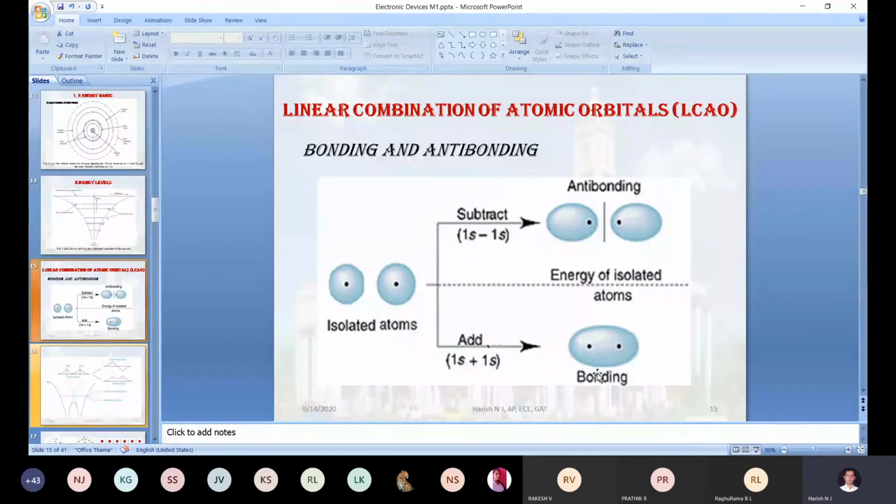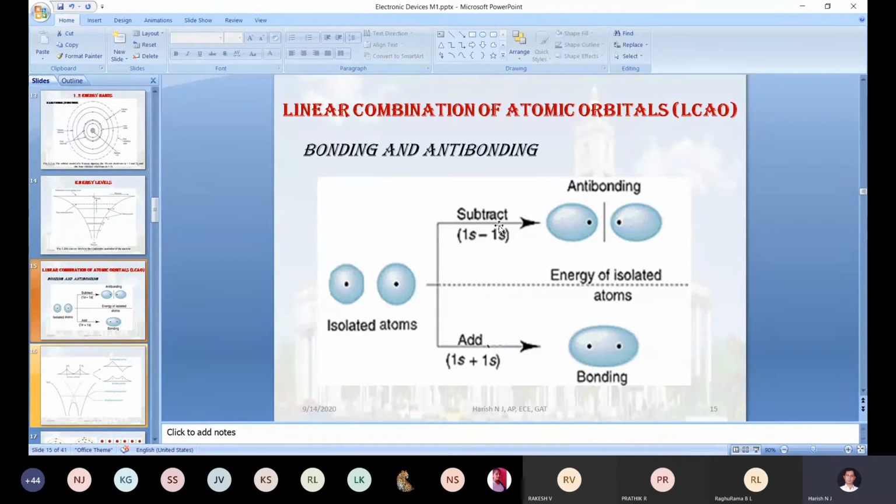That happens due to the sharing of an electron when it forms a bond. That type of bond we call a bonding molecular orbital, or simply a BMO, symbolically represented as sigma bonding.